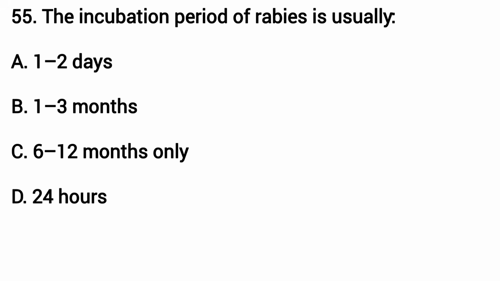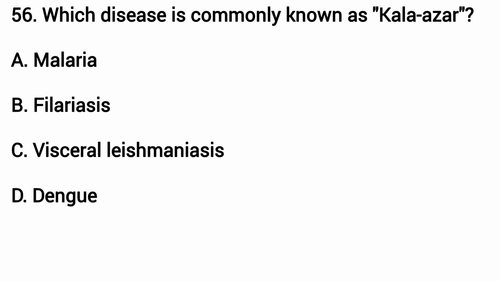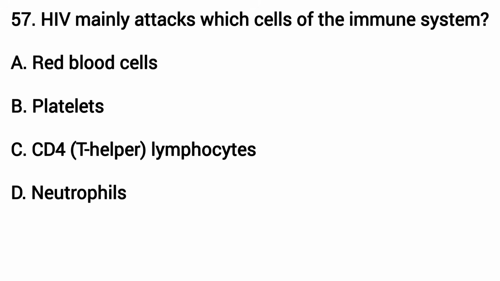The incubation period of rabies is usually? Answer is B, 1 to 3 months. Which disease is commonly known as Kala Azar? The answer is C, visceral leishmaniasis. HIV mainly attacks which cell of the immune system? The answer is C, CD4 lymphocytes.